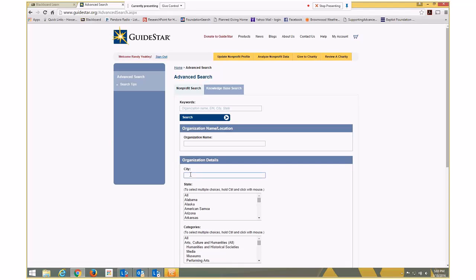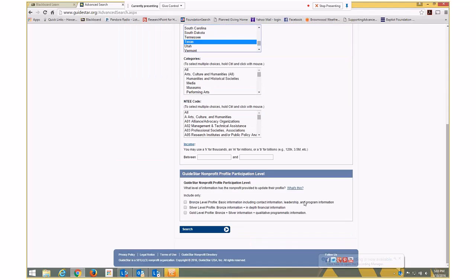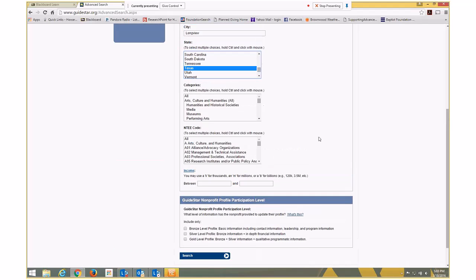Say I want to do Longview. Now I'm going to do Texas. I'm purposefully having those be my only two search criteria, and I want to show you what you're going to get here.